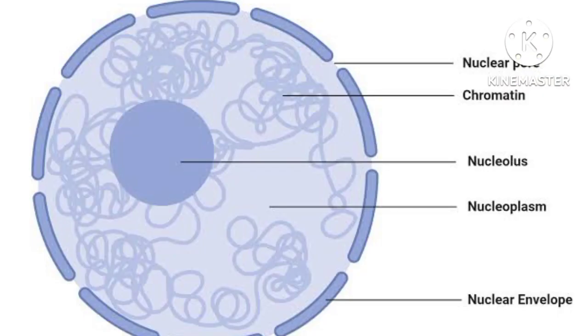This is the exact picture which shows the structure of the nucleus. You can see the outermost layer of the nucleus marked as the nuclear envelope, and in the nuclear envelope, pores are shown and written as nuclear pores.